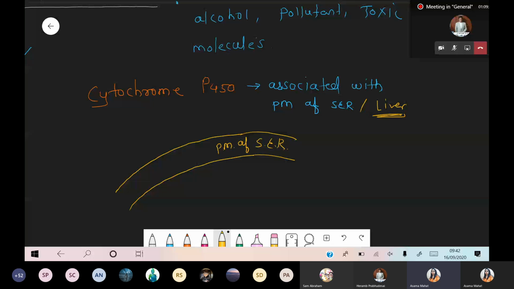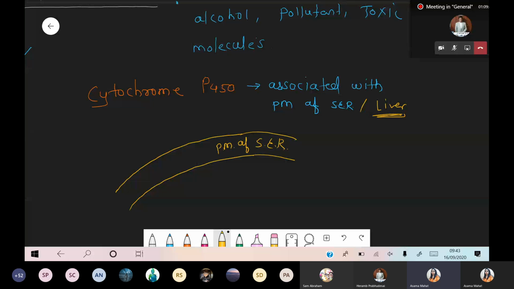If your food is healthy, your liver is also healthy, because liver represents your food habit. Whatever we are eating, finally the degradation, the removal of toxic molecules, and if we are taking so many drugs, inside the drugs also so many toxic molecules are there, all that degradation is done in liver. So more specifically, we are talking about liver.